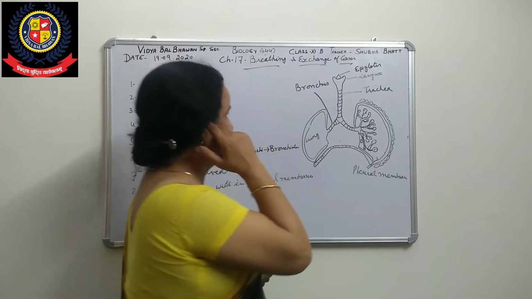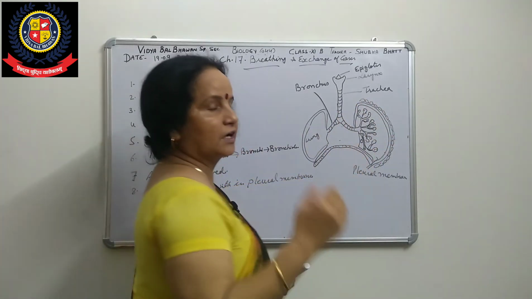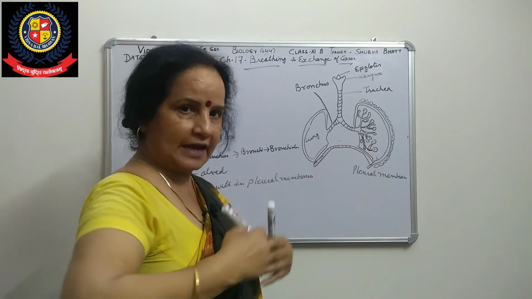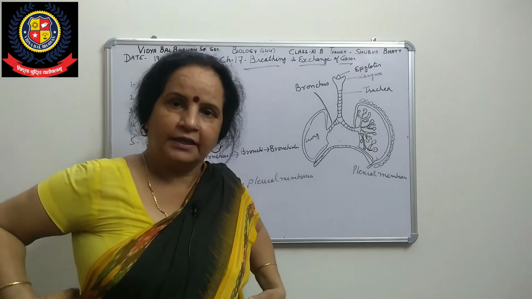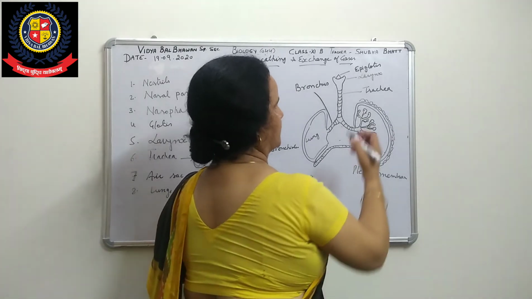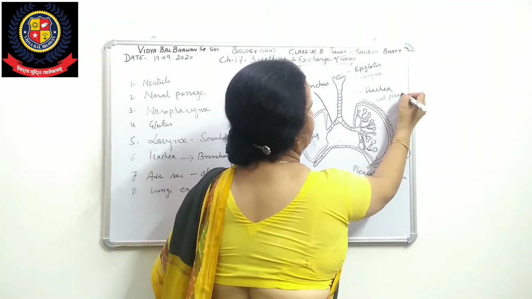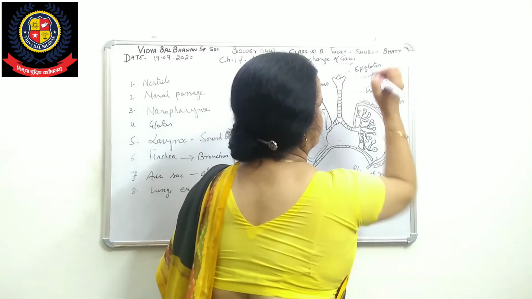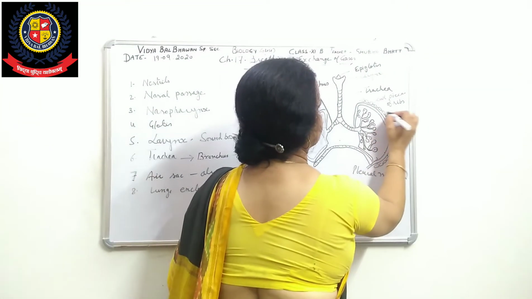Clear? Now these shapes are the cut pieces. We have shown them in the diagram. Then that is the rib cage. The lungs are covered by the rib cage. So that is a cut piece of ribs. And these are alveoli.